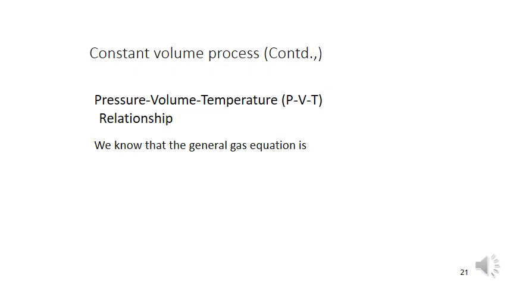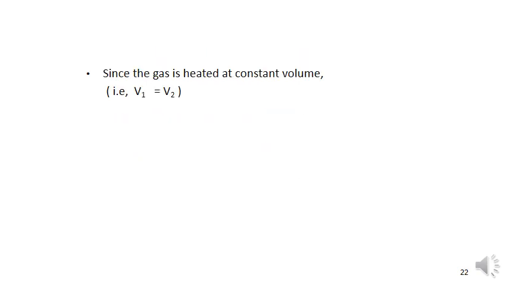By using the perfect characteristic gas equations, such as the pressure, volume, temperature equations, PVT, we know the general gas equation: P1 V1 by T1 is equal to P2 V2 by T2. But here we are considering constant volume, meaning V1 is equal to V2. So the equation becomes P1 by T1 is equal to P2 by T2.